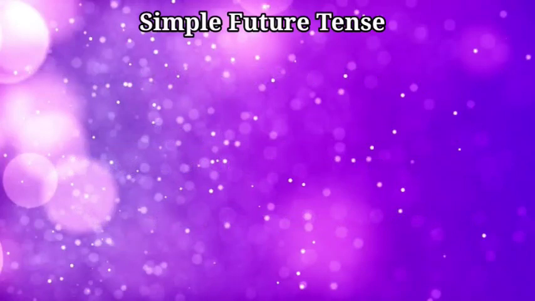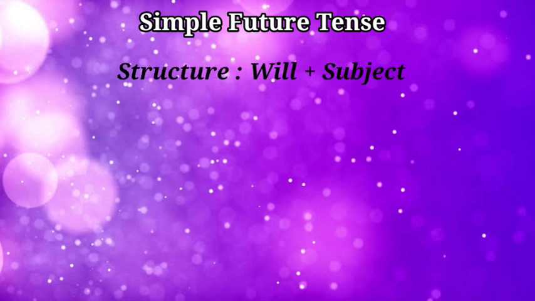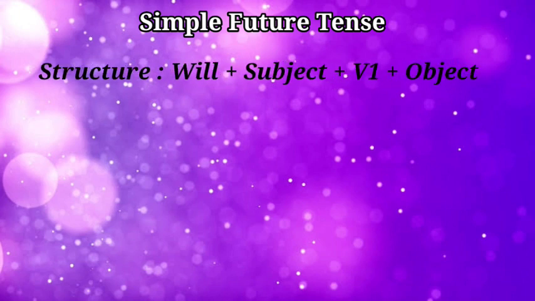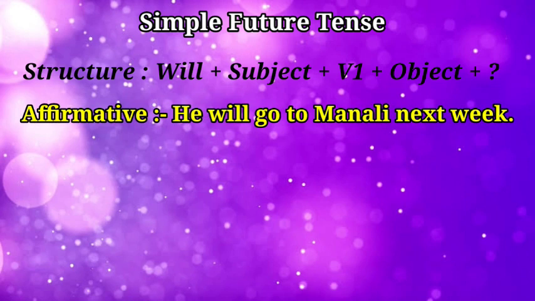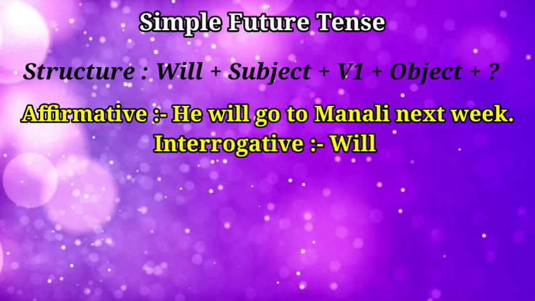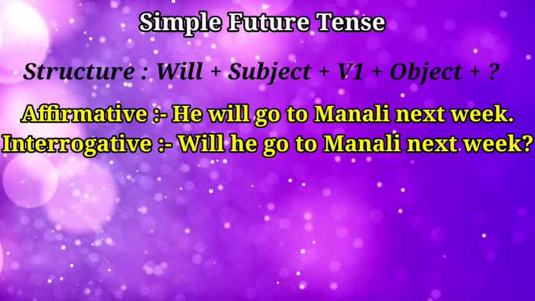Now let us see in the simple future tense. The structure is will plus subject plus V1 plus object. The example, he will go to Manali next week. Here, the helping verb will be shifted at the beginning of the sentence to convert it into interrogative. As, will he go to Manali next week?